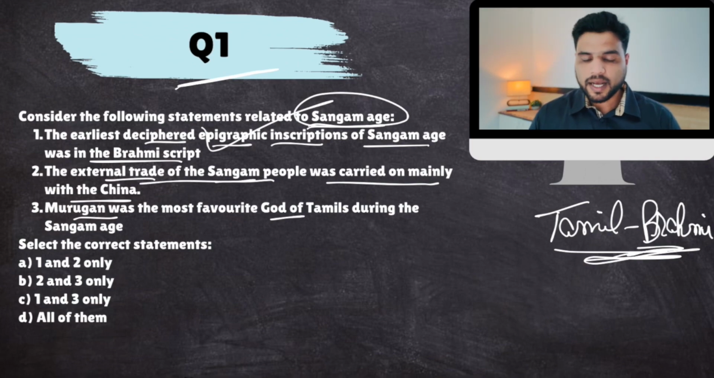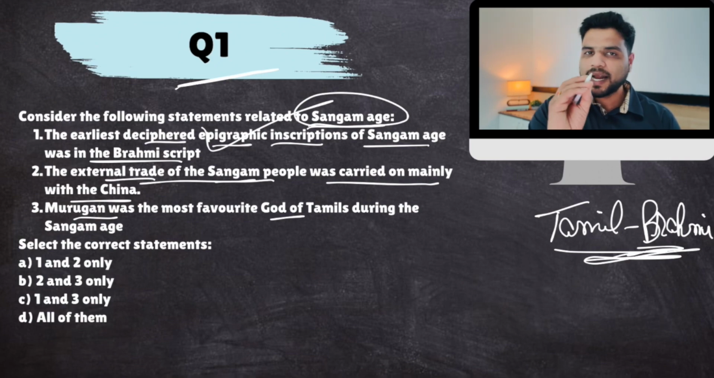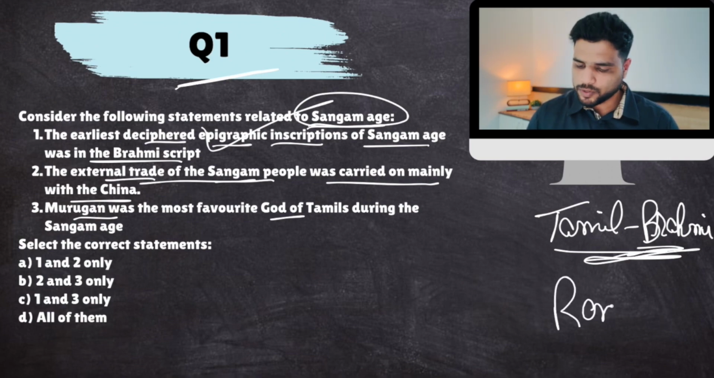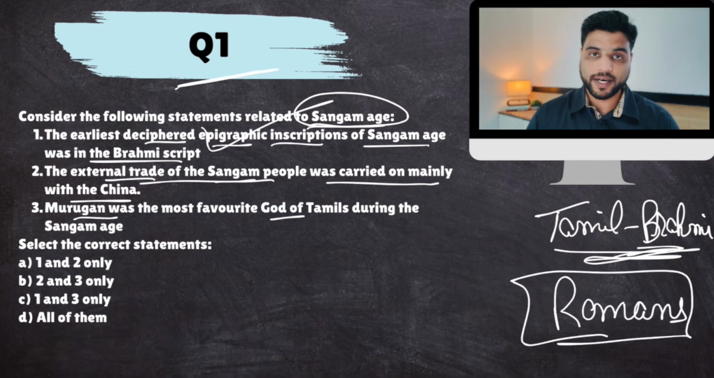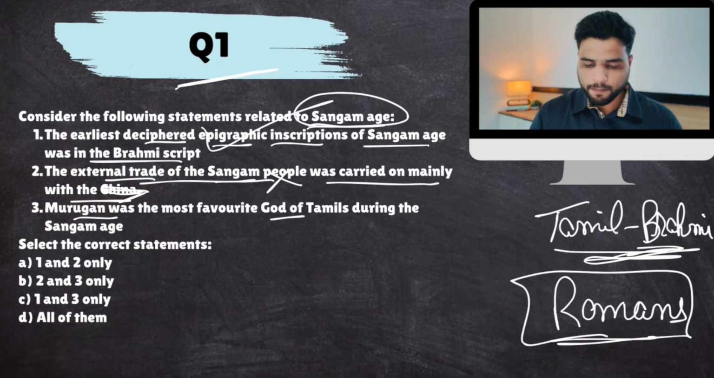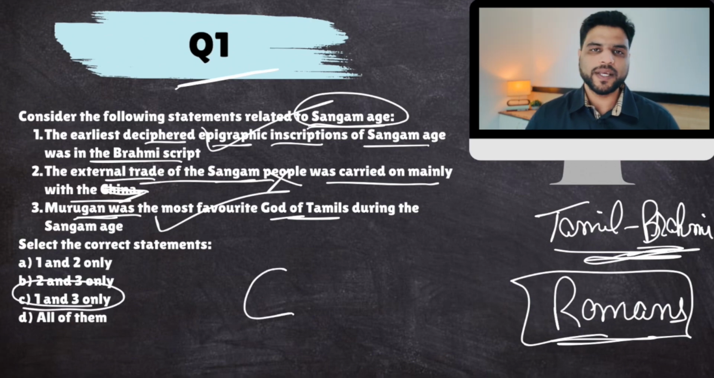Then, Sangam people were involved in external trade. There were ports in the Sangam age, but that trade was primarily with the Romans. India had trade-related links with the Roman Empire. Sangam people had established trade links with Romans, not Chinese. So this is false. Murugan was the chief deity of Tamil people. This is absolutely correct. So the answer to this question would come out to be C.